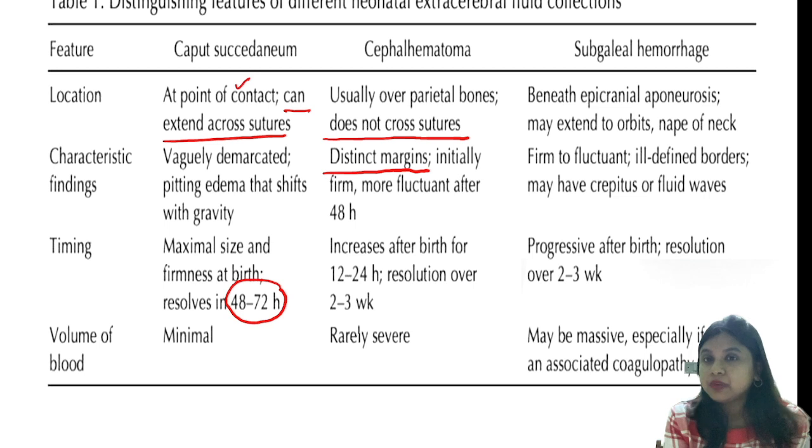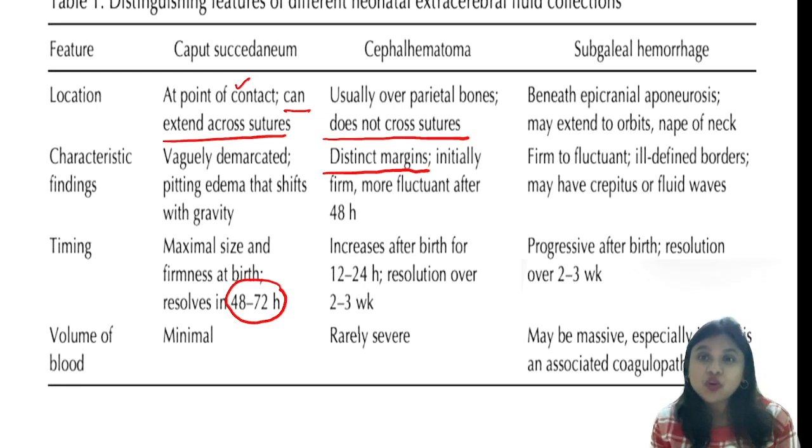And subgaleal hemorrhage also resolves over 2 to 3 weeks. Since cephalhematoma and subgaleal hemorrhage stay, they are prone to neonatal jaundice, not caput succedaneum. So the volume of blood is minimal in caput succedaneum. Cephalhematoma is rarely severe, while subgaleal hemorrhage may be massive and associated with coagulopathy.